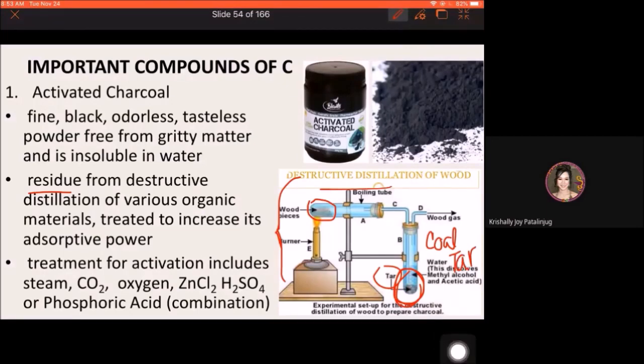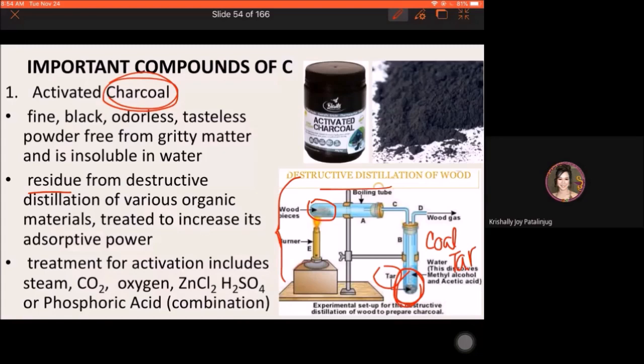That will be the source of activated charcoal. So it comes from coal tar, the chars of coal. So that is the source, the origin of the charcoal for it to be activated. Now, how did it become activated charcoal?